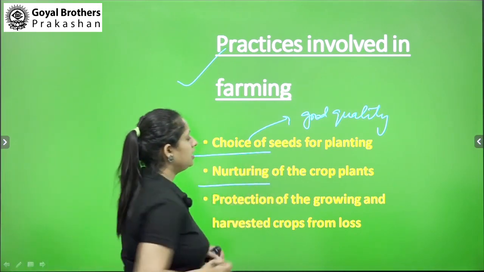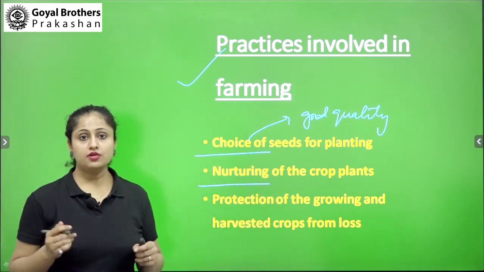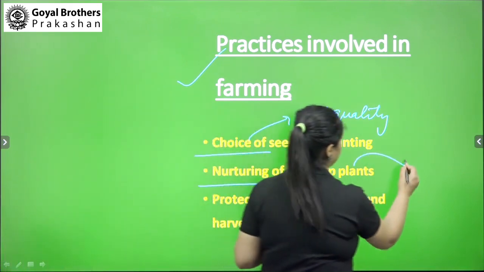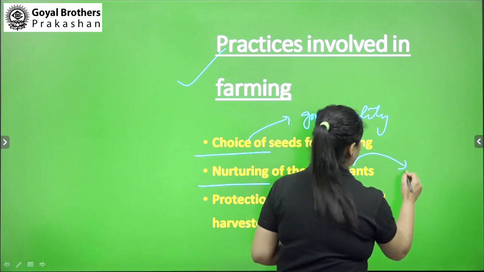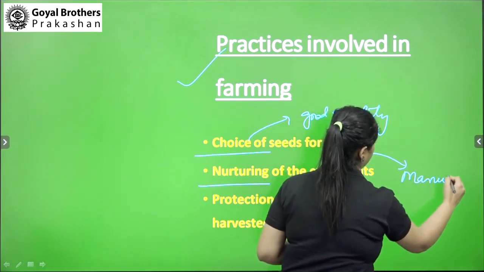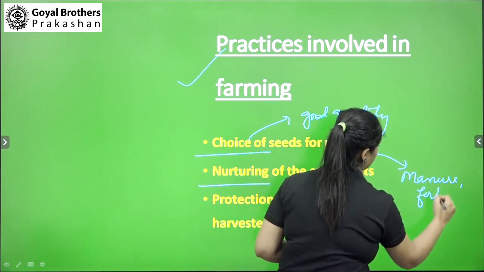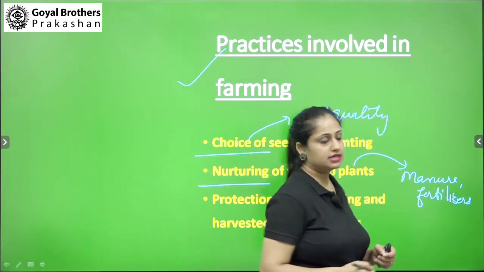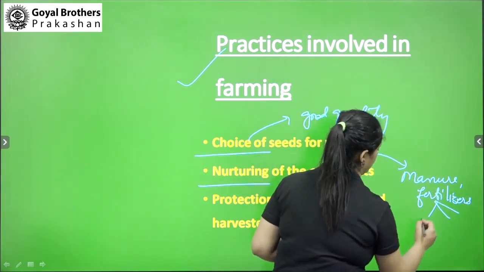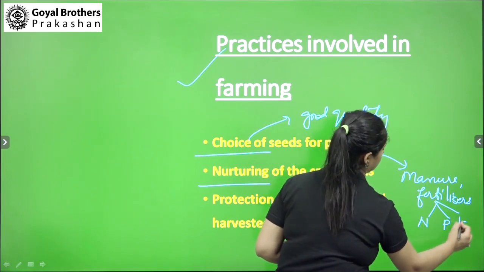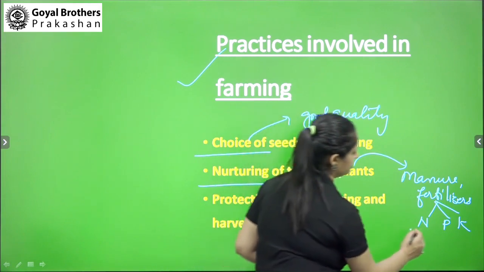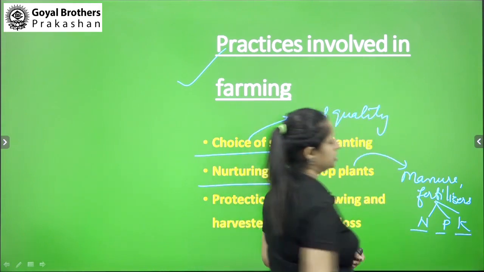Now, nurturing of the crop plants. The crop plants are nurtured in a way to provide them proper manure, fertilizers if required, fertilizers like NPK fertilizers: nitrogen, phosphorus, potassium.